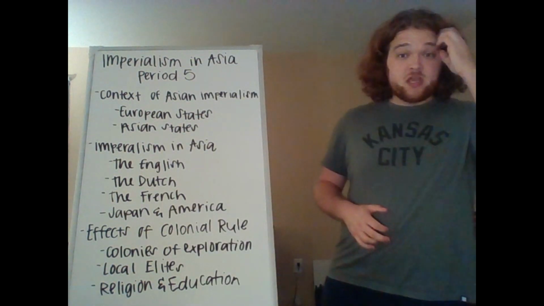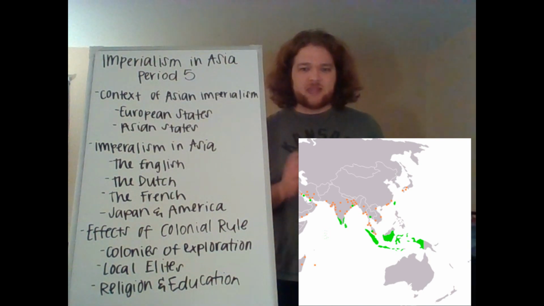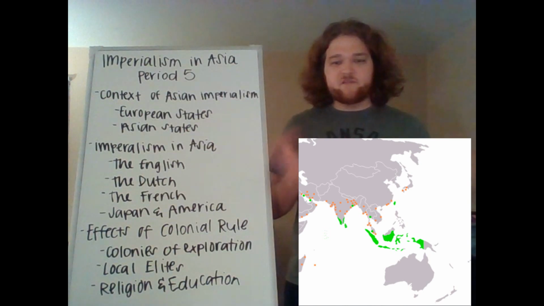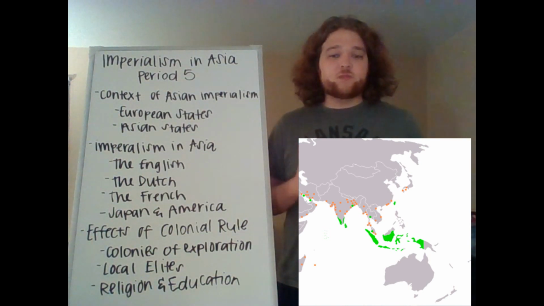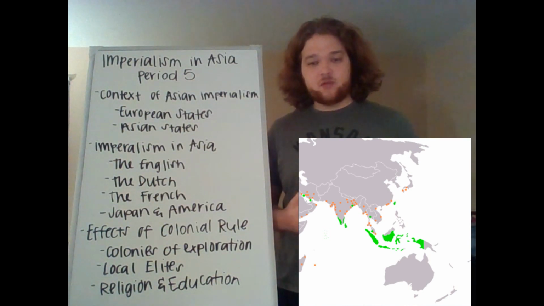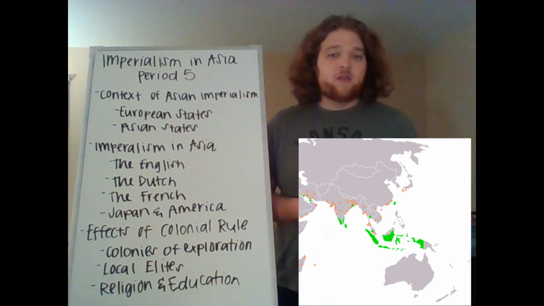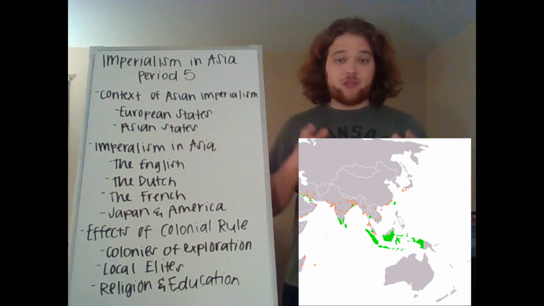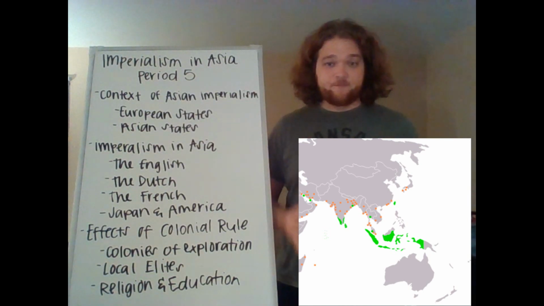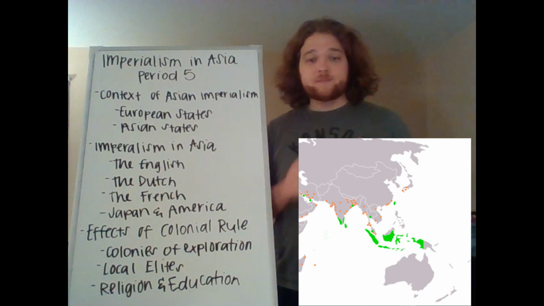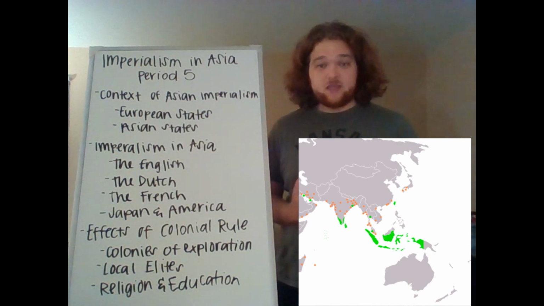The next is the Dutch. The Dutch had early stakeholdship in the islands that we know today as Indonesia. Back then, there were a series of many small kingdoms, but the Dutch basically colonized and conquered most of Indonesia because Indonesia was a perfect place to grow various spices that sold for a lot of money. And the Dutch knew that they could make a lot of money off controlling and monopolizing this trade. So the Dutch colonized Indonesia, forced the Indonesians to work on spice plantations, and taxed them like crazy to control this spice trade and make a lot of money off it.